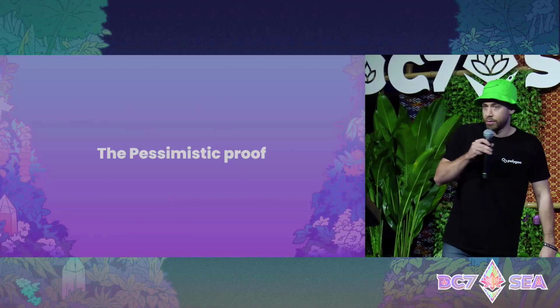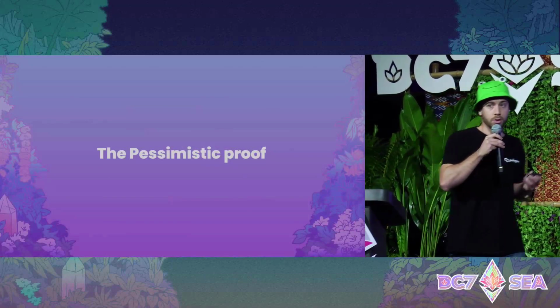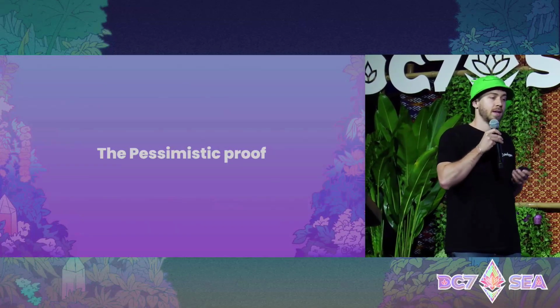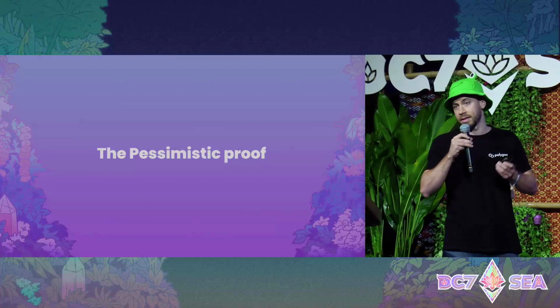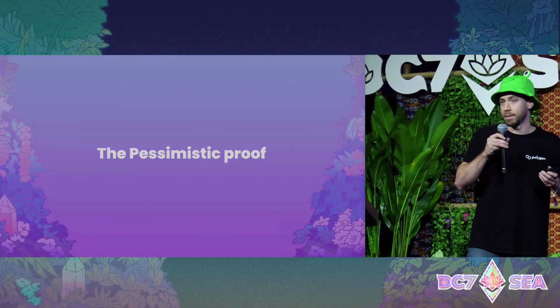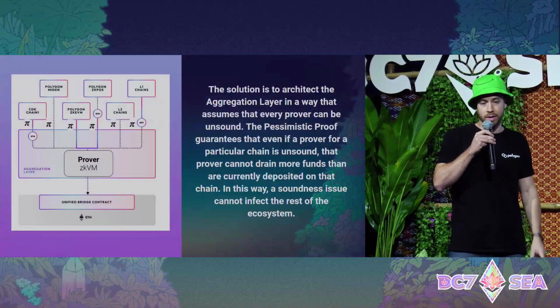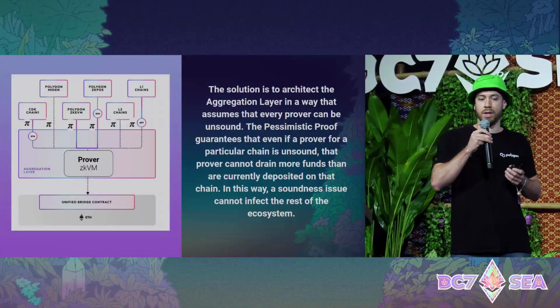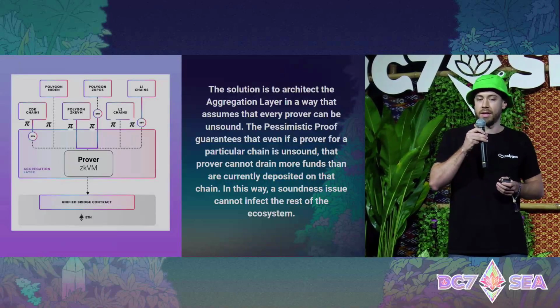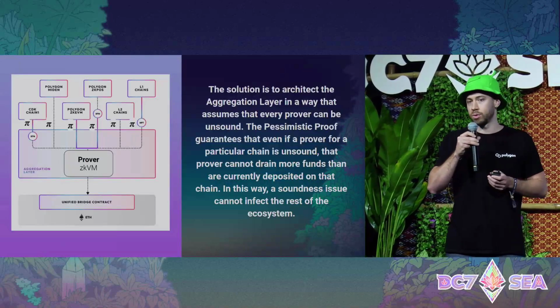the pessimistic proof. The pessimistic proof has this name because it pessimistically assumes that any of the chains added to the aggregation layer can be vulnerable, so it tries to secure this. How does it do it? The solution is to architect the aggregation layer in a way that assumes that every prover can be unsound.